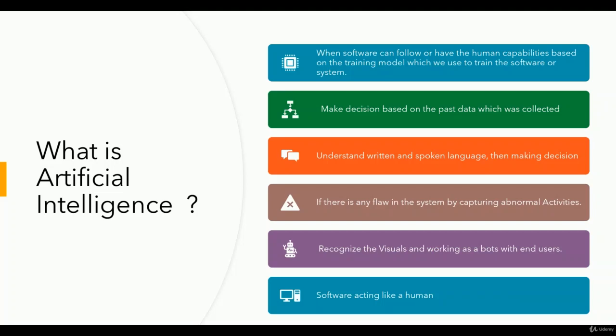So in this, we have to train our model. The more training we give to the model, the more data we feed, the more reliable and efficient our model will become. The next is making decisions based on the past data which was collected. The model will be making the decision from the past data. Based on the past data, it's going to give you the result that this is going to happen.